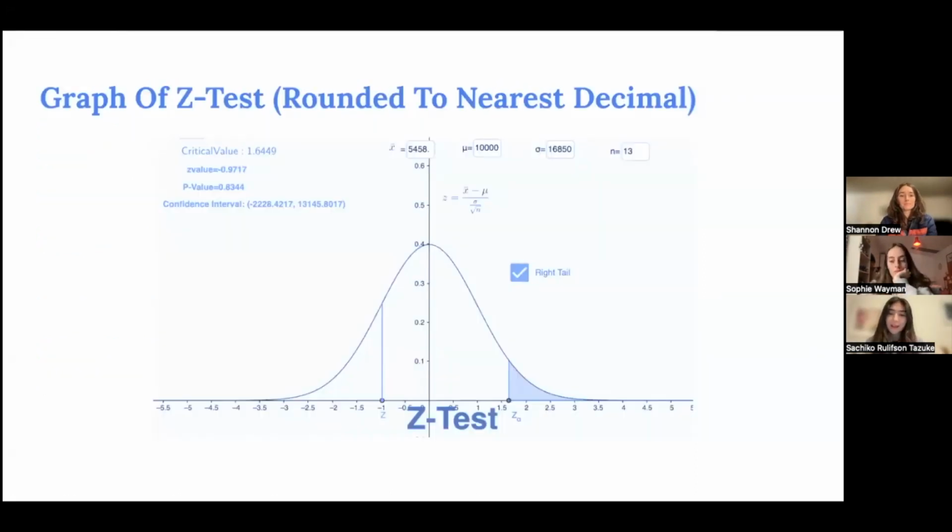This graph of the bell curve shows us where the Z value lies in relation to Z of alpha. That shaded region of Z of alpha is basically where we would be able to decide whether or not we could reject the null hypothesis.